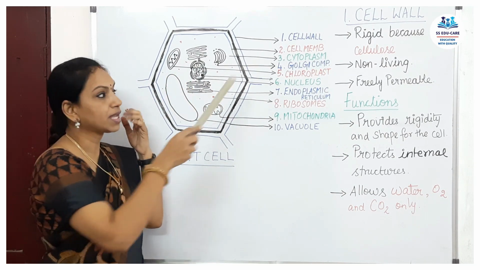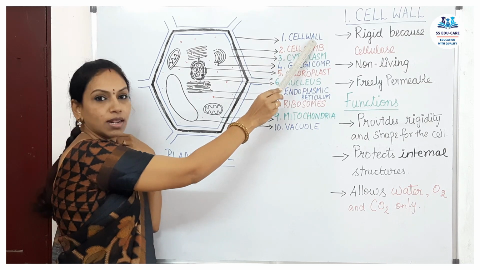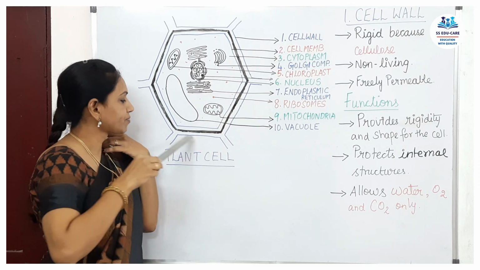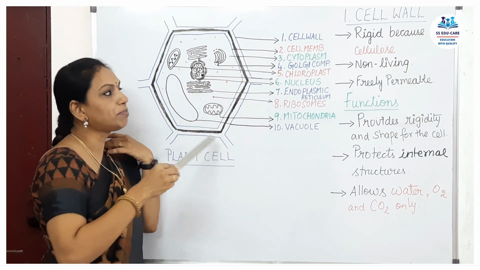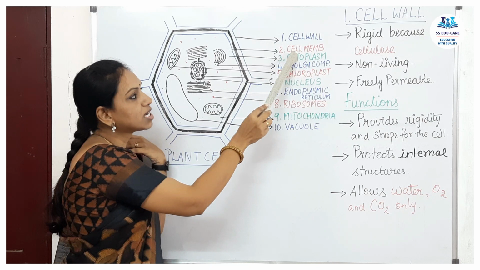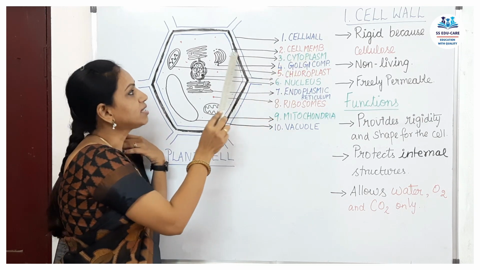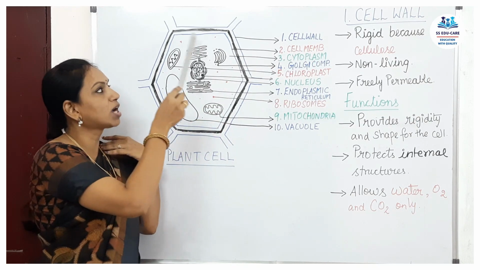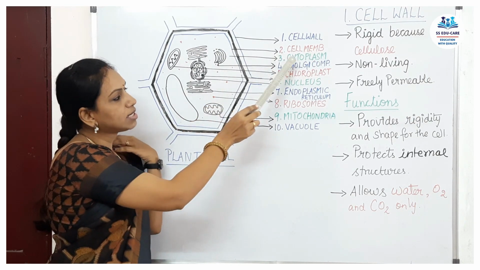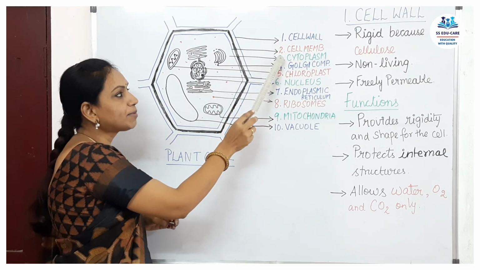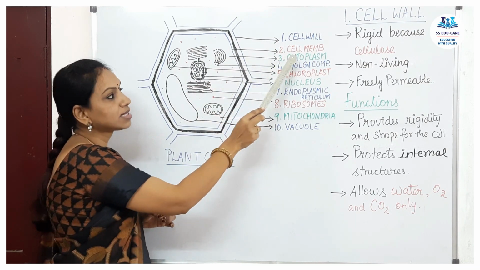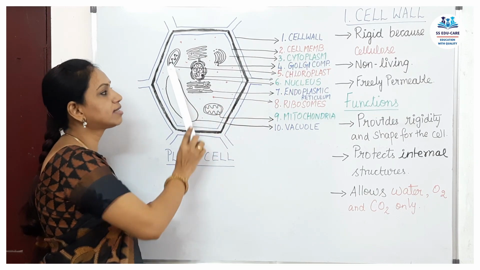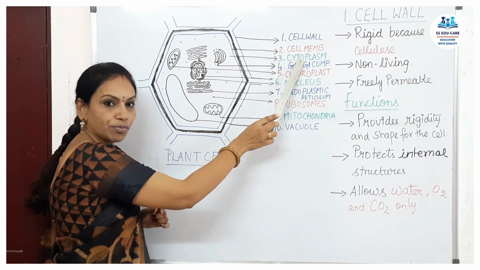Look at this diagram. The first part is your cell wall. Number 1 is your cell wall, the outermost layer or outermost covering of the plant cell. Number 2 is your cell membrane. Where is the cell membrane? The third layer. If you see, I have drawn it with blue color. The third layer is your cell membrane. The third part in this plant cell is cytoplasm. The fluid part inside the cell membrane is your cytoplasm.